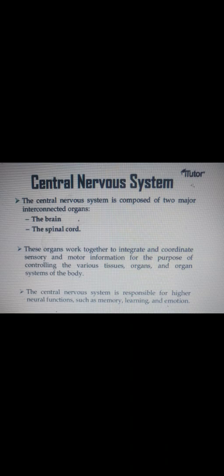The cerebellum is the area coordinating musculoskeletal movement to maintain posture, balance and muscle tone.